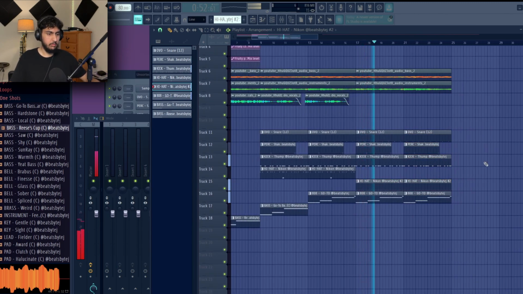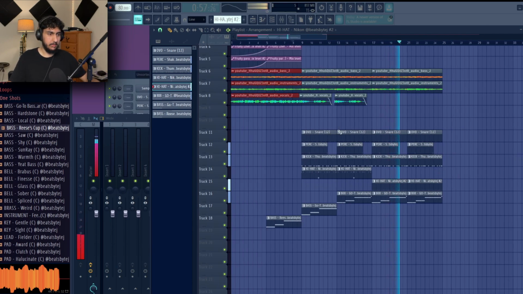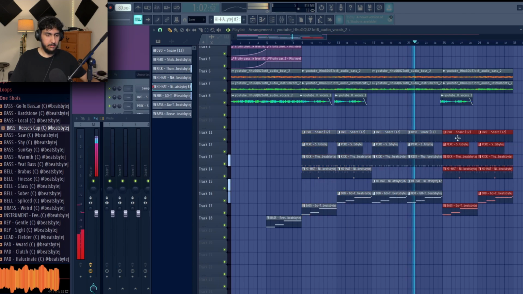The 2-step pattern, kind of let the verse rock, and we'll probably just bring back the same kind of pattern here. Switch back into bass guitar.